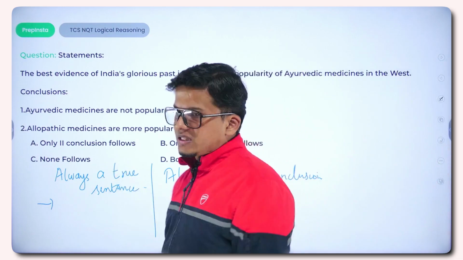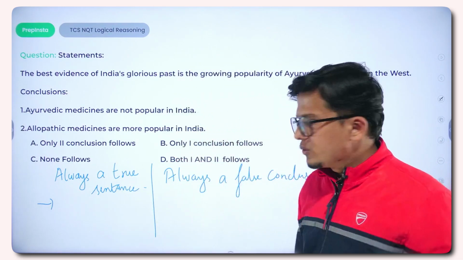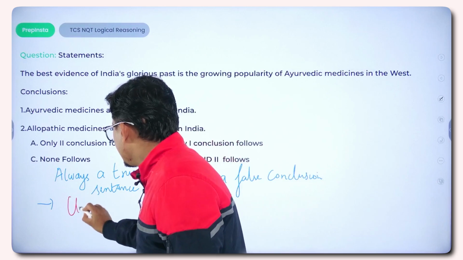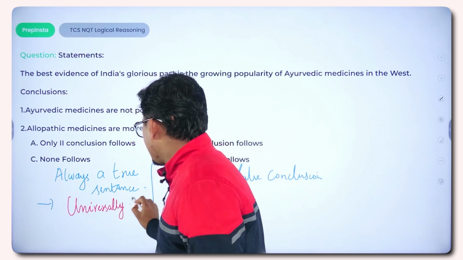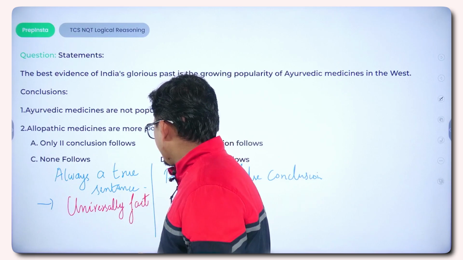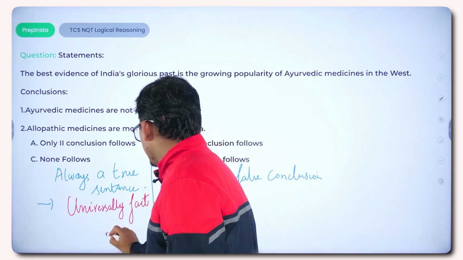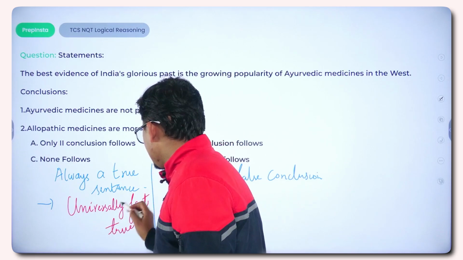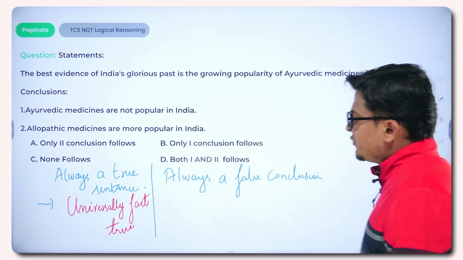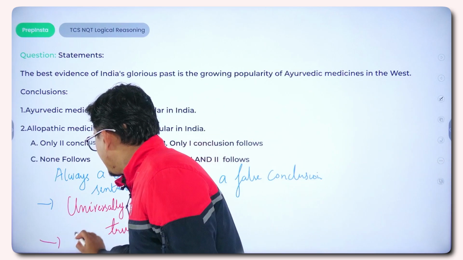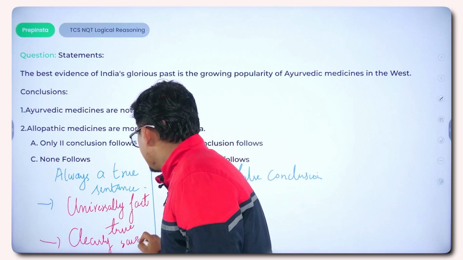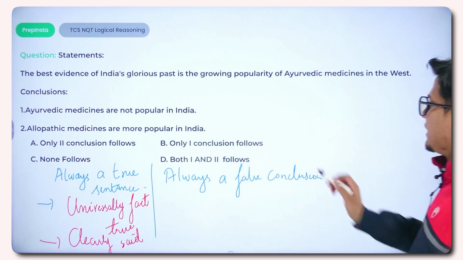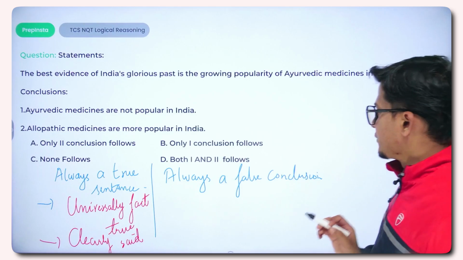So we have categorized different sentences and you have to keep this in your mind. Which statement will always be true? Something which is universally said, a universal fact, or better, a universal truth. Second, something which is very clearly said in the statement part. And which conclusion will always be false?